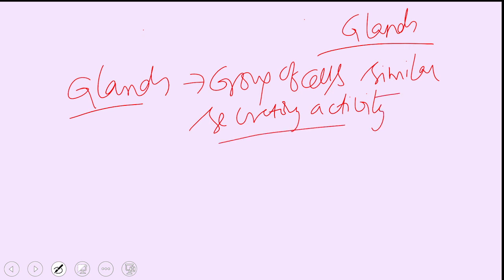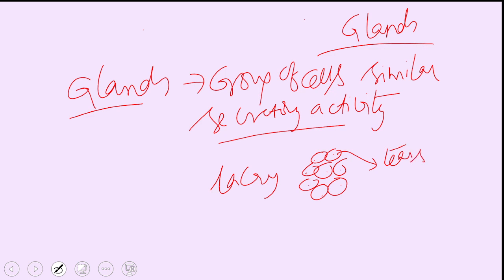In our eyes we have lacrimal glands. This is a group of cells forming the lacrimal glands. What do all these cells produce? All these cells produce only tears. So they have similar secretory activity.